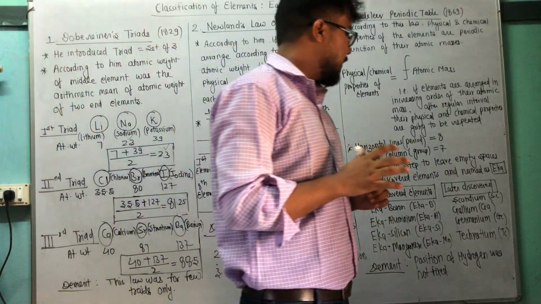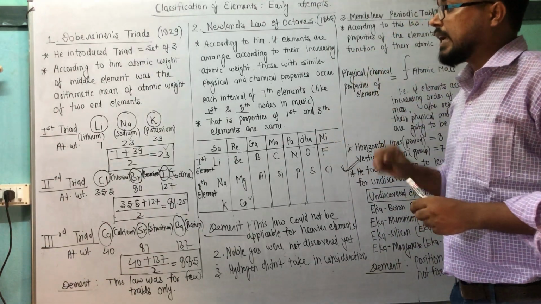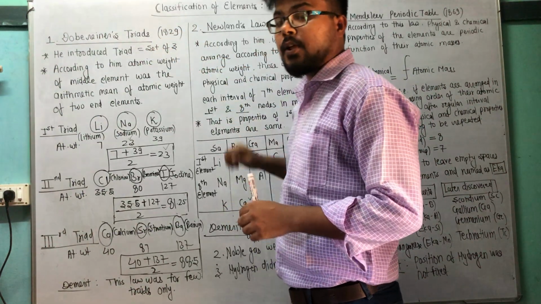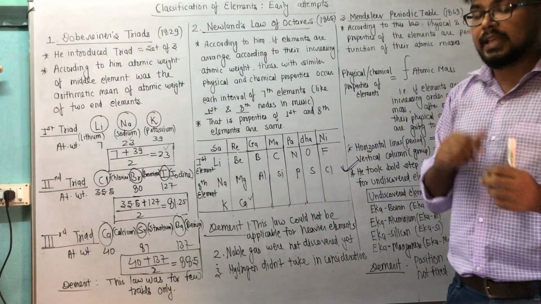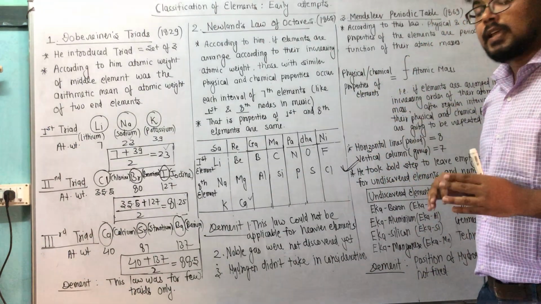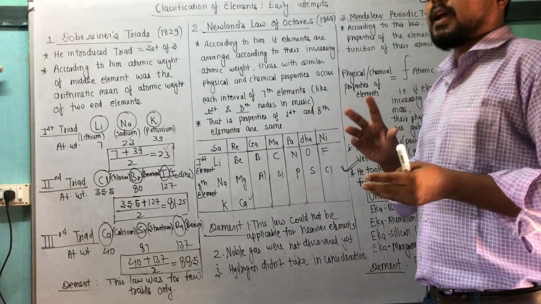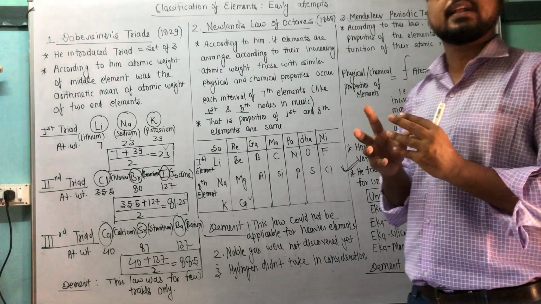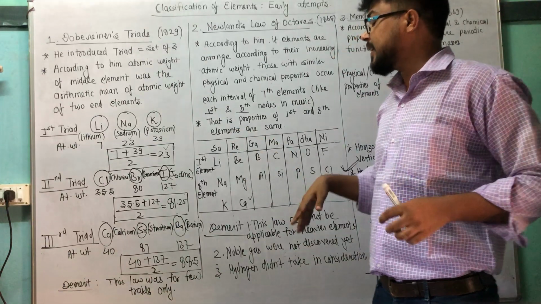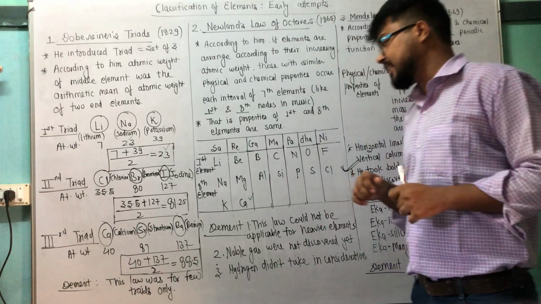It is a very important and understandable concept. I took Dobereiner's triads. In Dobereiner's triads, he took the arithmetic mean of the two end elements for the middle element. In Newland's law of octaves, he took into consideration that the eighth note in music and the first note in music are similar. In a similar manner, the physical and chemical properties of the elements are the same for the first and eighth elements.